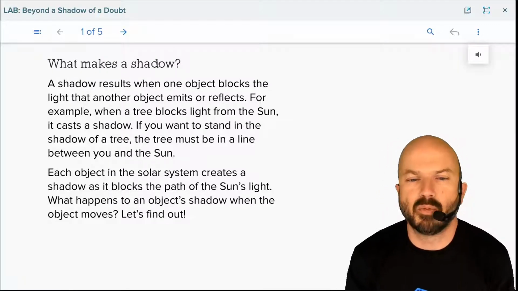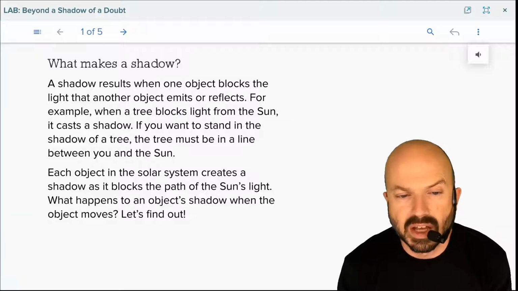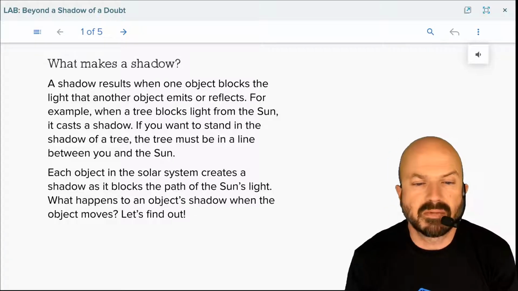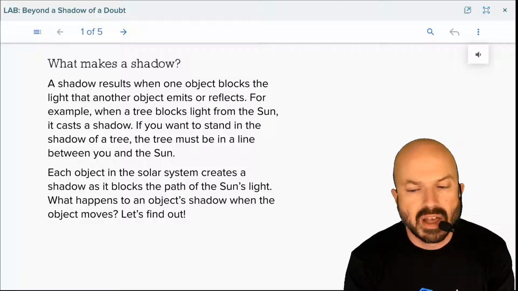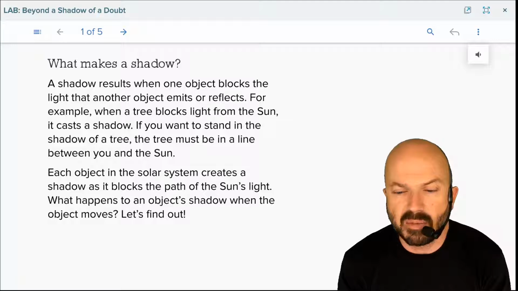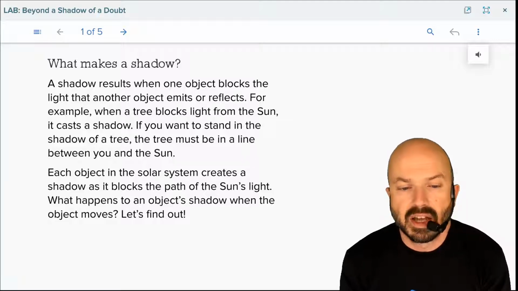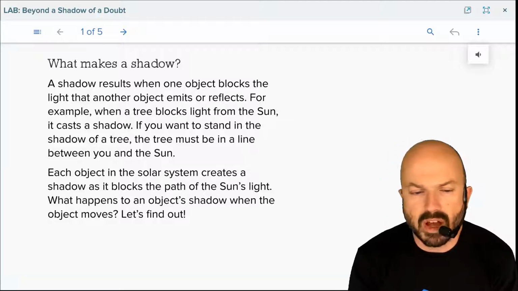A shadow results when one object blocks the light that another object emits or reflects. For example, when a tree blocks light from the sun, it casts a shadow. If you want to stand in the shadow of a tree, the tree must be in a line between you and the sun. Each object in the solar system creates a shadow as it blocks the path of the sun's light. What happens to an object's shadow when the object moves?